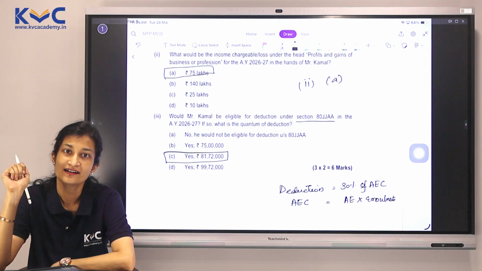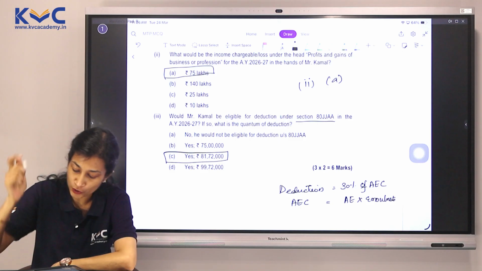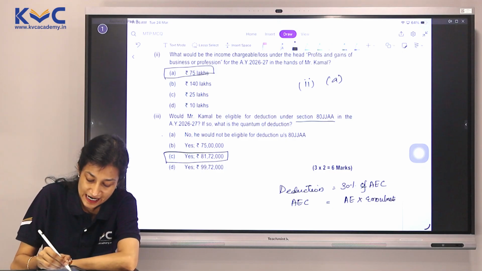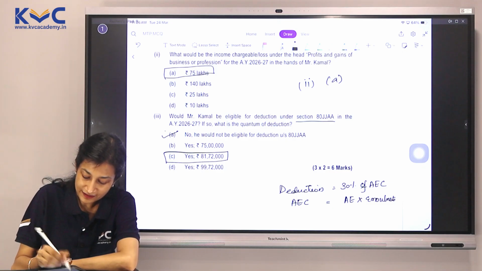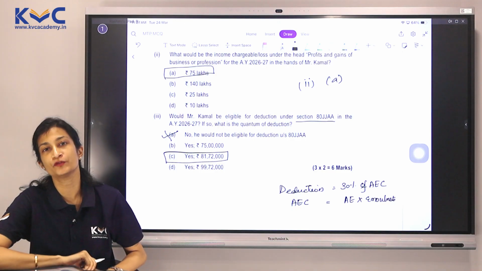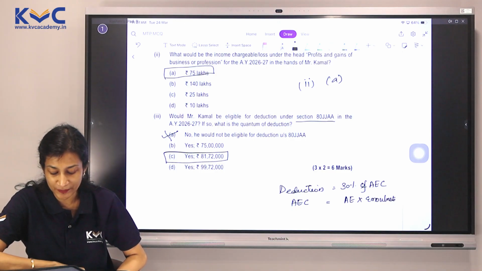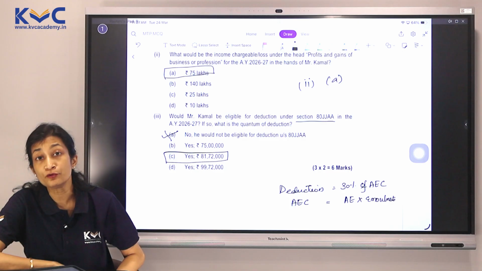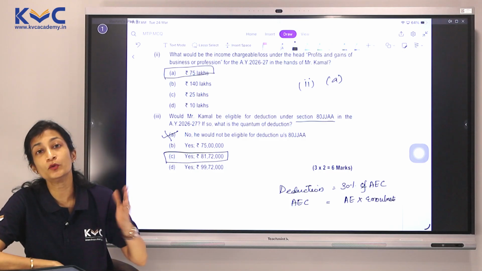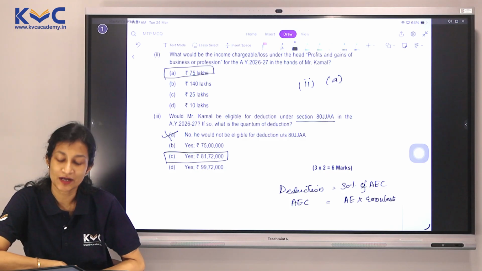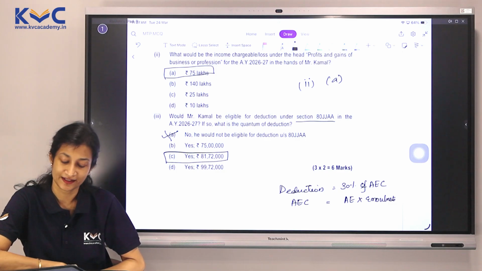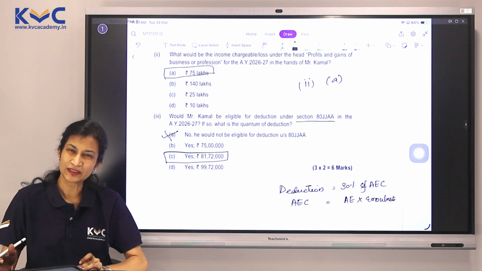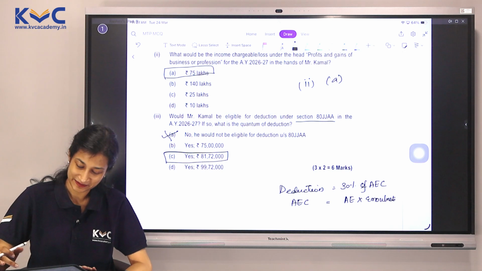ICAI material suggests a different option here. They are mentioning A. According to them, but I have a difference of opinion. I don't see how it would be A. If you know how it can be A, do reply to us and let us know how it is A. Until then, we'll keep our answer as C and move ahead.